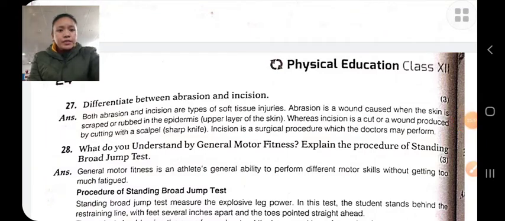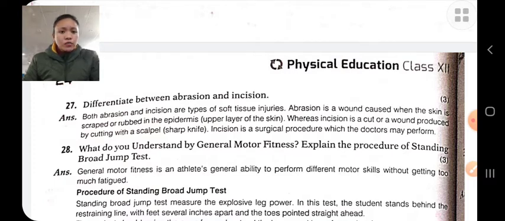Difference between abrasion and incision. Abrasion is an injury on the surface of the skin caused by rubbing of the skin on a rough and tough surface. That is, the skin is scraped or rubbed by a frictional force, for example, rubbing of skin on a rough surface. It mainly occurs in the palm, ankles, elbow, etc.